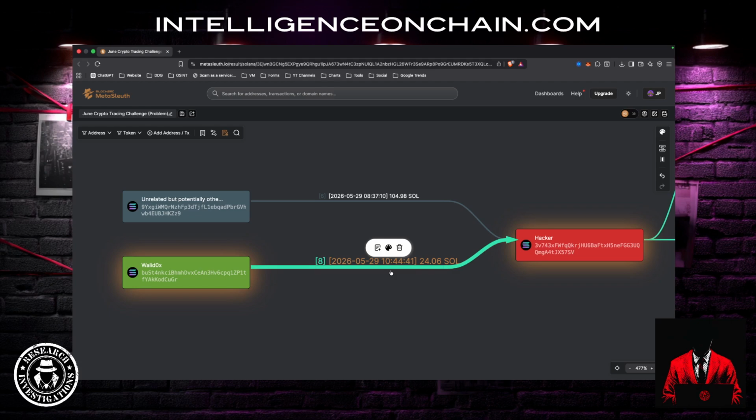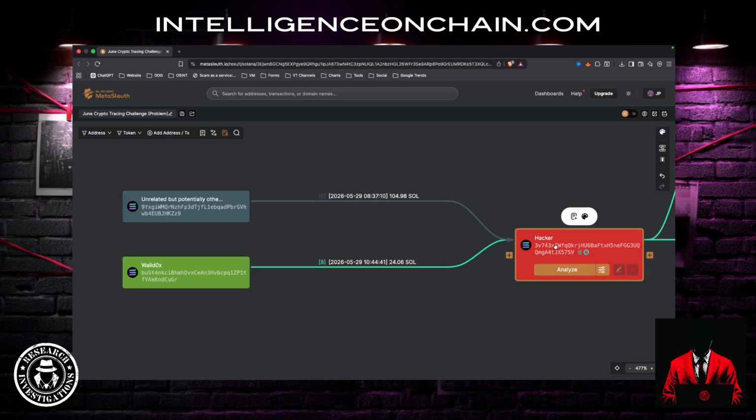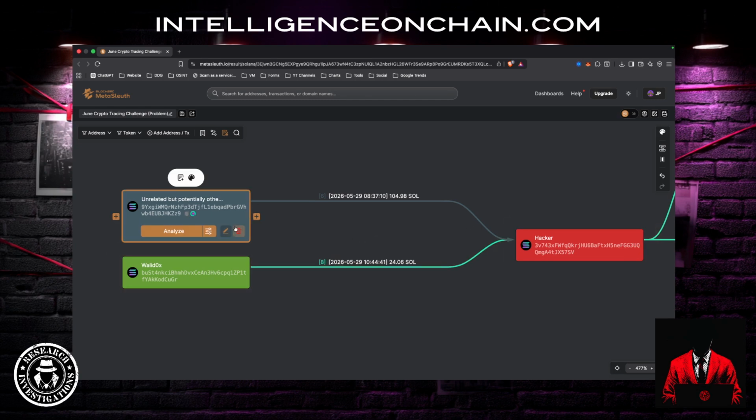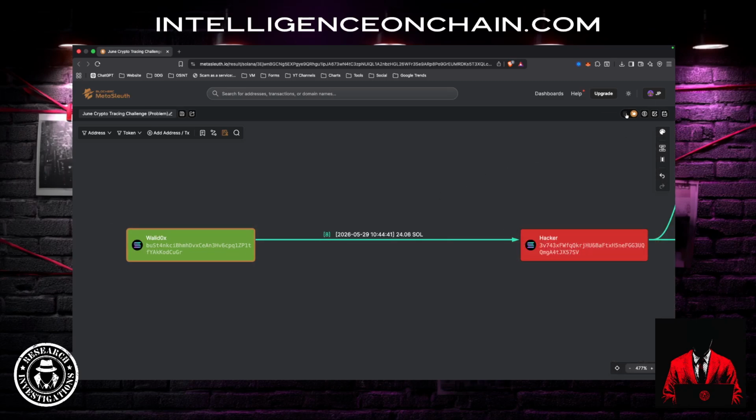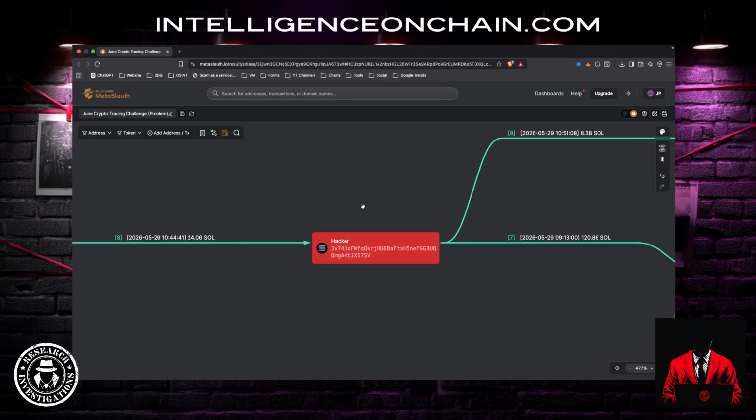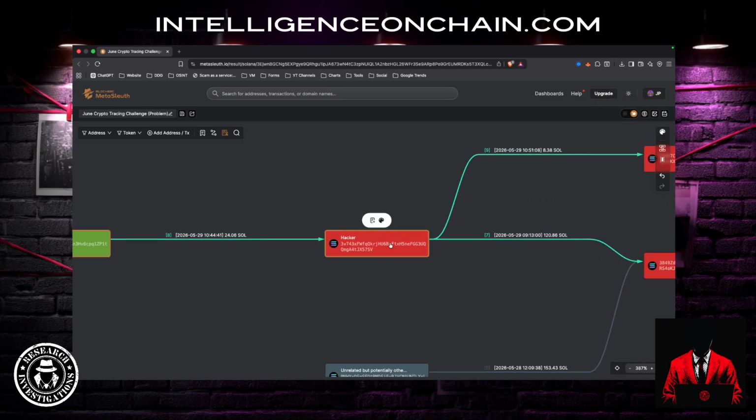Now granted, if you've got a group of victims and all of their assets come to this hacker address here, great, include them as well. But for now, for this one, we have one victim with 24.06 SOL stolen. So we're going to remove the noise. Okay, so with that in mind, we've got to look at what's happening in the attacker address.